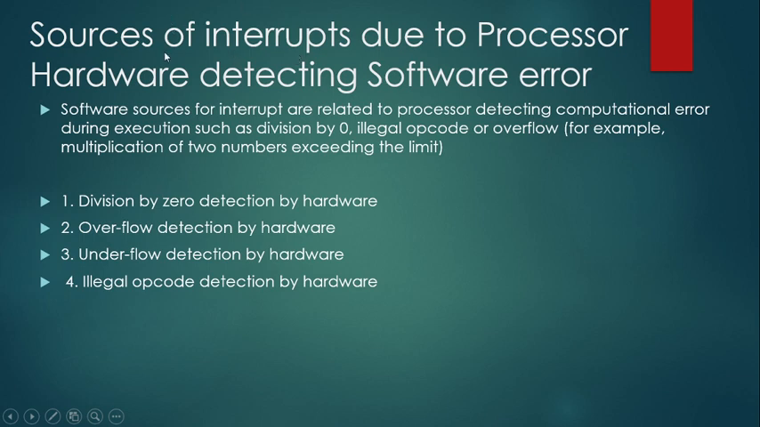Again, sources of interrupts can occur due to the processor hardware detecting a software error. That is, the hardware detects the error, but these interrupts are caused by a software error, or are connected with software. Some examples: the hardware detects a computational error, such as division by zero, overflow detection, underflow detection, illegal opcode detection, etc.